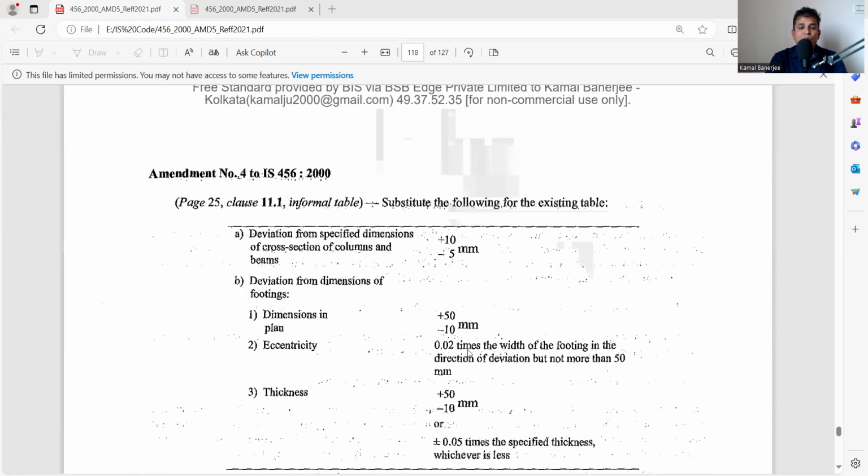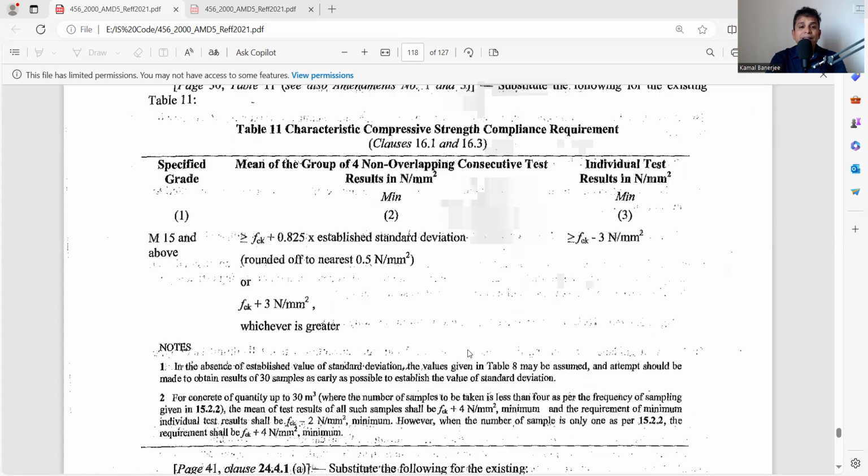Now let's see what the criteria is. This is Table 1 in Amendment 4, where the criteria is mentioned clearly. It is for M15 and above; below that, this formula will not be applicable. So what is the criteria?